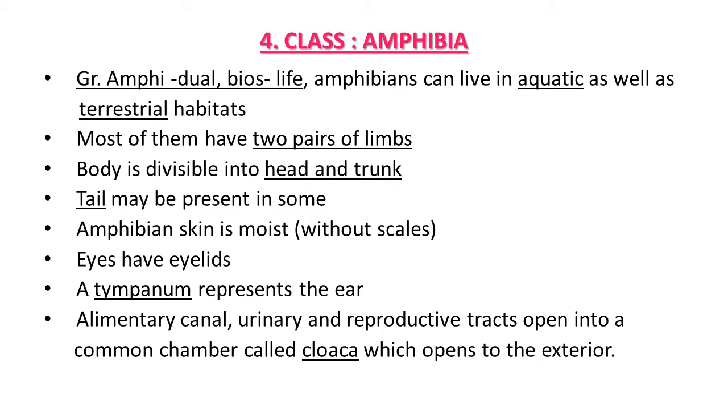Their skin remains moist and is without scales. Why does it remain moist? Because their habitat is also aquatic, water is present there, and these animals can respire through the skin also, and that's why the skin is moist.